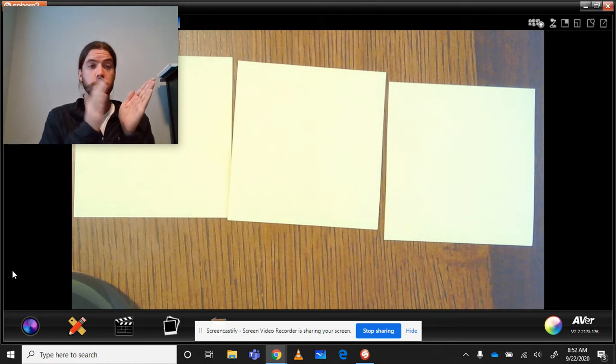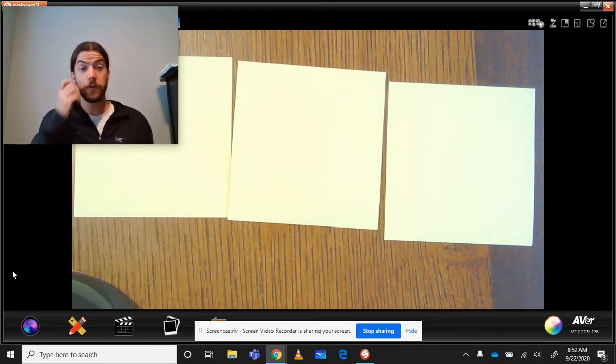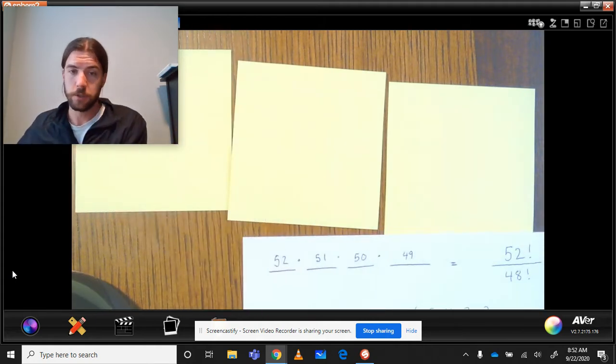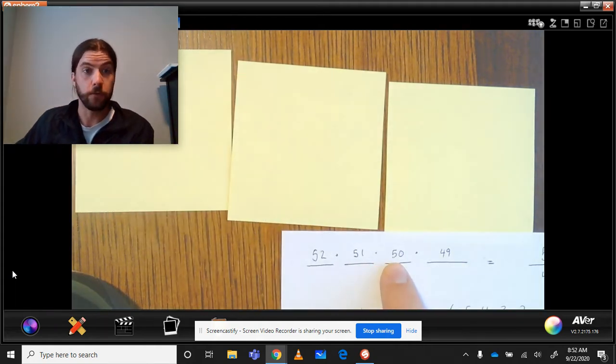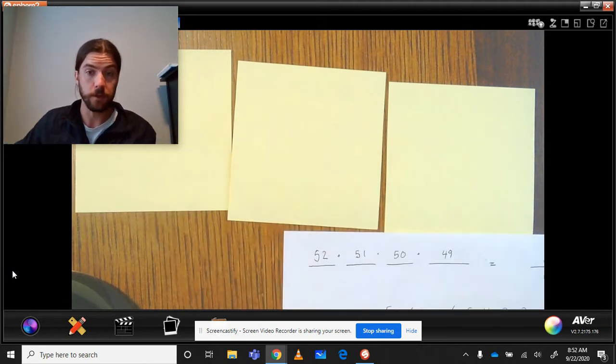It goes to 52 locations. And each of those 52 locations branches off into 51 directions. So for just two of these, you'd have 52 times 51. For a third one, you'd have to do times 50, then times 49. So that's how many different combinations you could get, essentially.